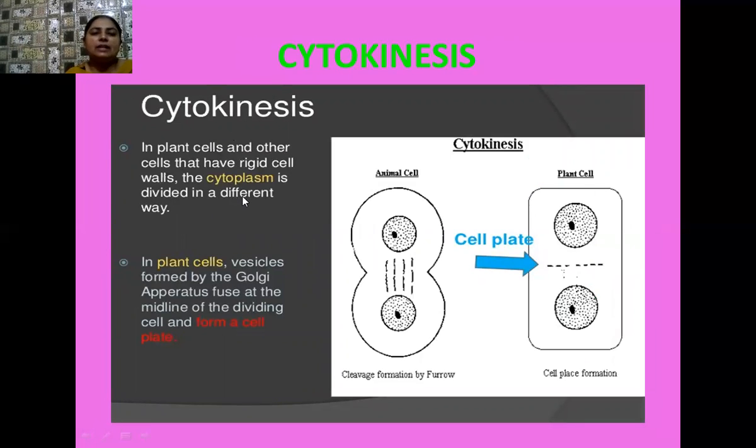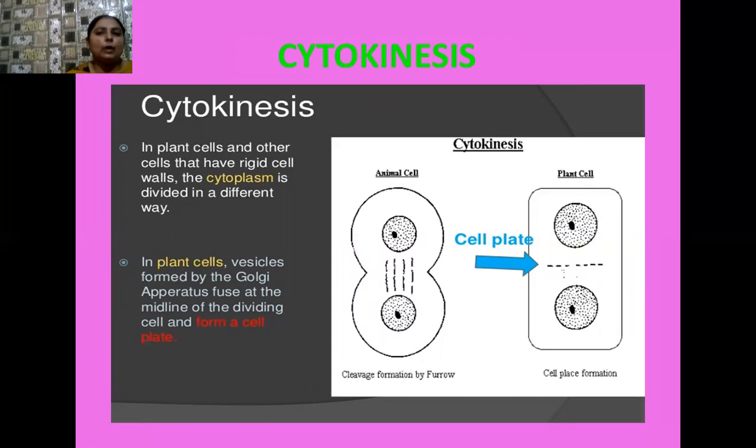So see, there is a special type of cytokinesis taking place in the plant cell. It is quite different from the animal cell. So here I have given you both the diagrams side by side. In the case of the animal cell, as you know, there is a furrow in the plasma membrane, and that furrow shows centripetal growth. So it grows towards the center, joins at the center, and in this way the cytoplasm of one daughter cell gets separated from the cytoplasm of the other daughter cell, and both the daughter cells detach from each other and have their individual identity now.